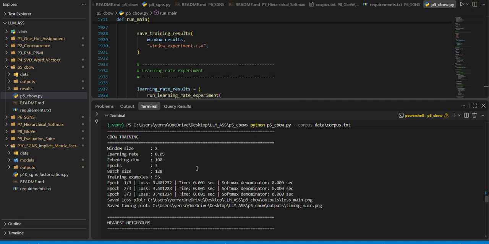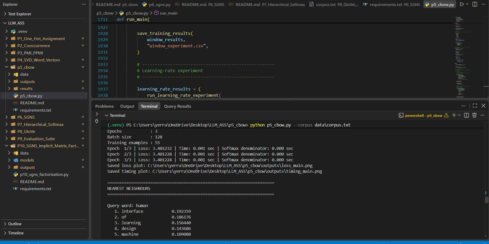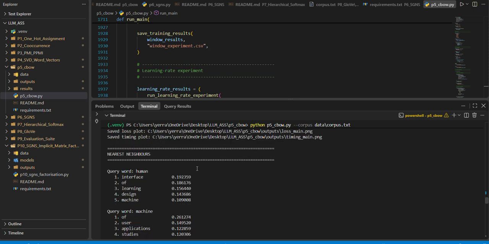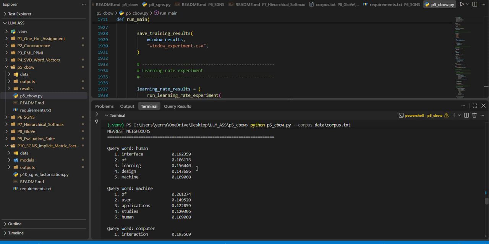Gradient verification. To make sure the manually derived gradients are correct, I implemented a finite difference numerical gradient check. The numerical gradient is compared with the analytical gradient. The maximum relative error is reported with the required condition: maximum relative error is less than 1e minus 6. This verifies that the hand-derived backpropagation implementation is mathematically correct.